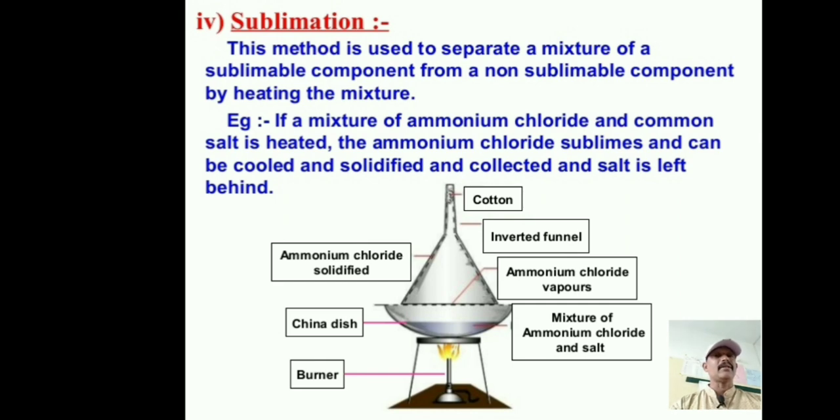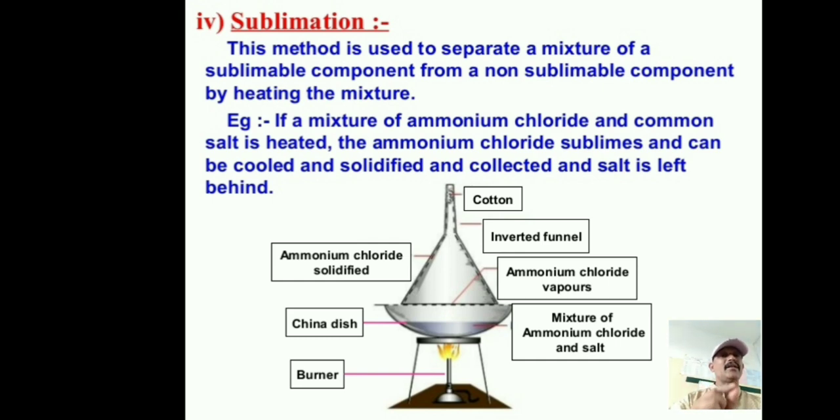Here we are discussing a new point in the separation of the components of a mixture, sublimation. What is the definition of sublimation? A solid directly changes into a gas without becoming liquid. That process is known as sublimation.